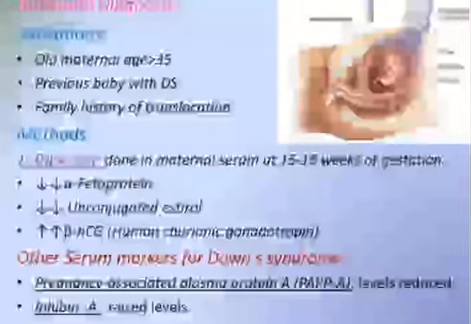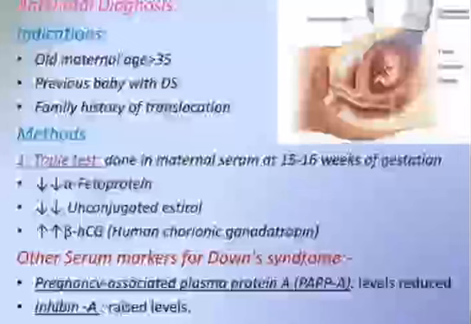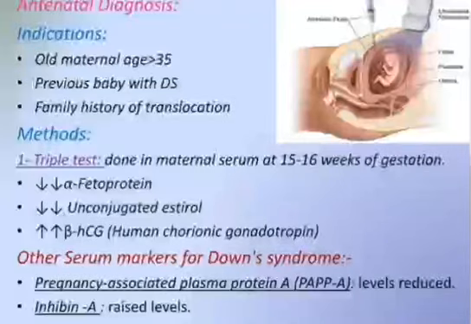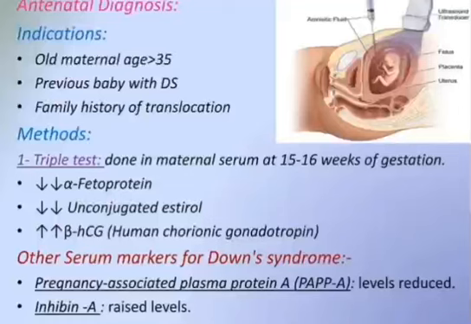Antenatal diagnosis. Indications like old maternal age, which is greater than 35, previous baby with DS, and family history of a translocation. Triple test done in the maternal serum at 15th to 16th week of gestation. There should be low alpha fetoprotein, low unconjugated estriol, and increased beta human chorionic gonadotrophin.